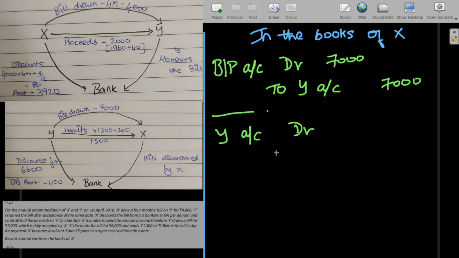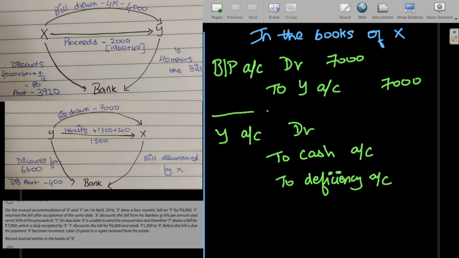So Y account debit to cash account, and the rest would be to deficiency. So we are supposed to pay Y 3,500, and we only could pay him 25 paise in a rupee. So we could only pay him 3,500 divided by 4, which is 875, and the balance would be 2,625, which is the deficiency.